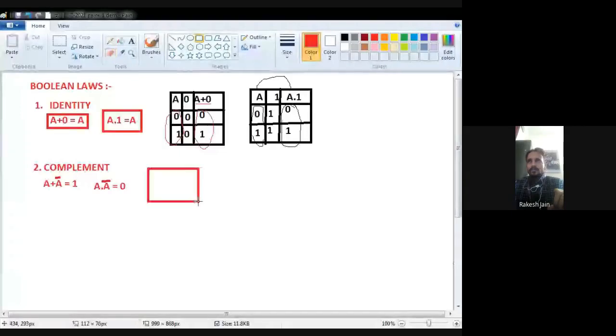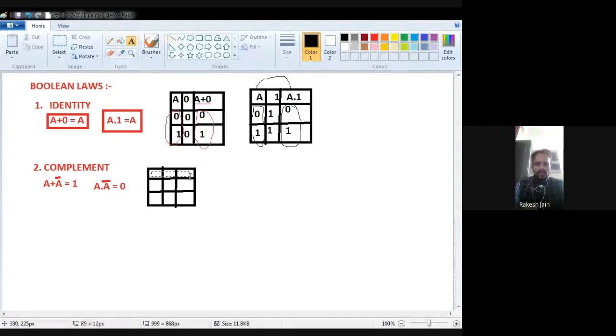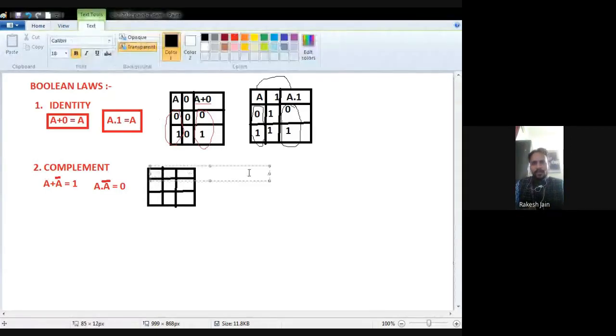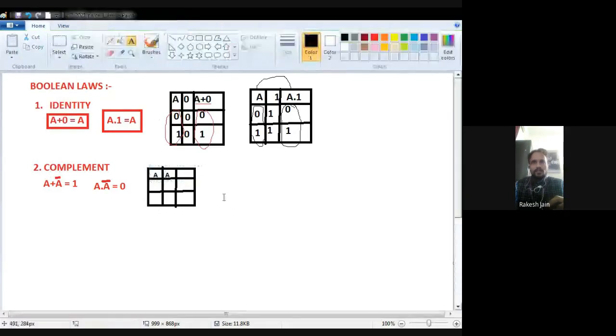Now first we check them. First is A and the second quantity is A bar.